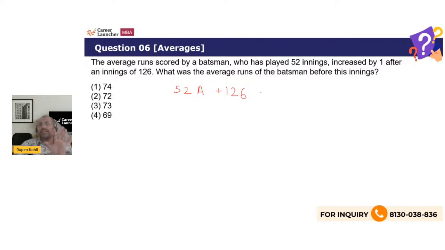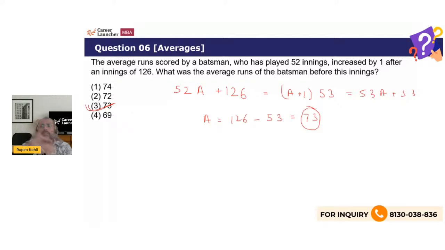This is the total number of runs for which the new average is one more. So it is A plus 1 and the number of innings is 53. So that's our equation. 52A plus 126 should be equal to A plus 1 times 53. Just solve this, you get your answer. So 53A plus 53. So 53A minus 52A is coming to be what? 126 minus 53. Yeah, so very simple question. Average is 73. So the initial average was 73 and now the average has become 74, right?